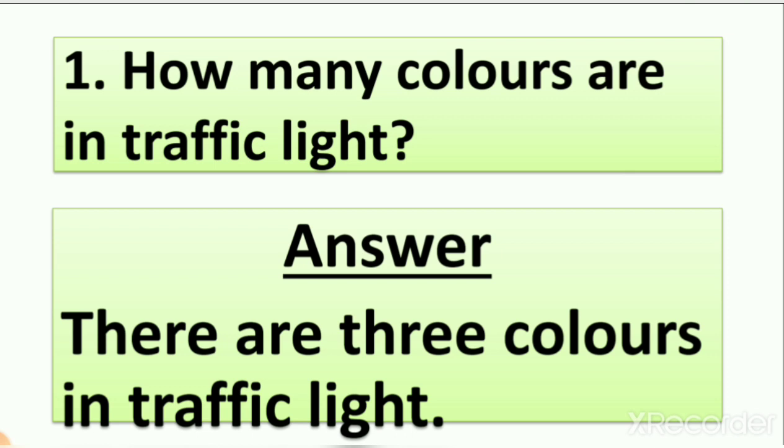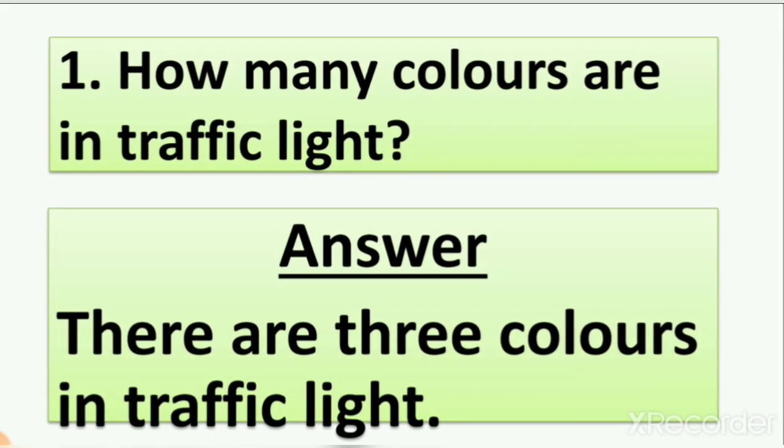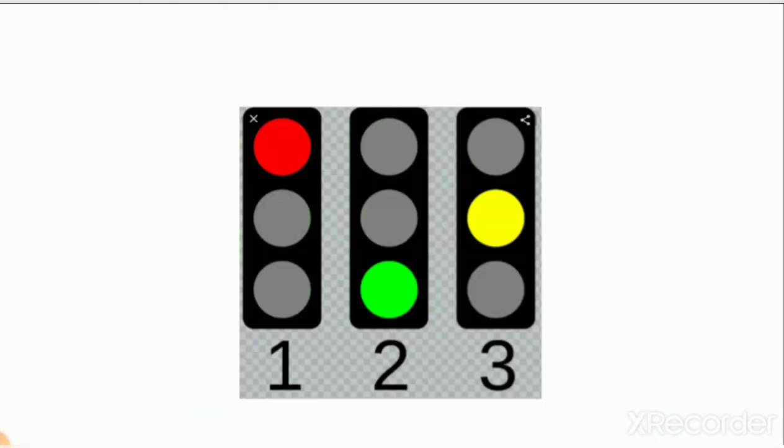There are 3 colors in traffic lights. You can write only 3 also, and you can write the number 3 also. So it is the right answer. Then our second question is, here you can see the colors 1, 2 and 3 colors. So this is the answer.